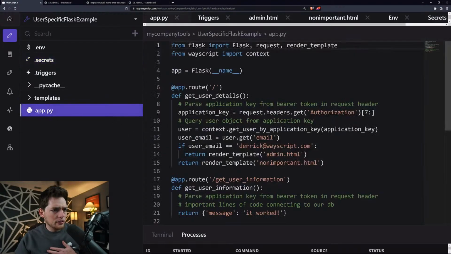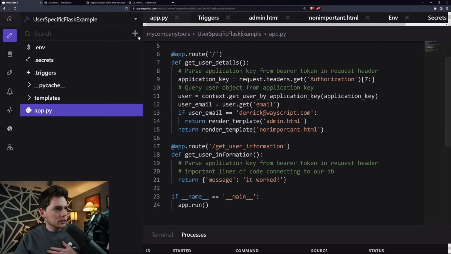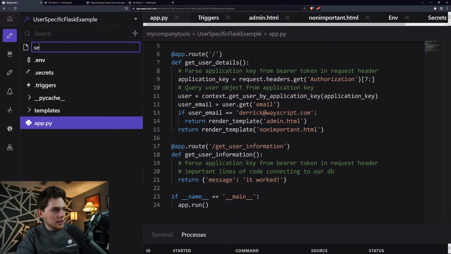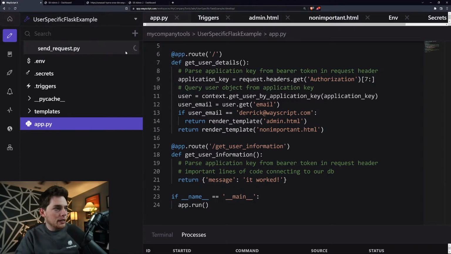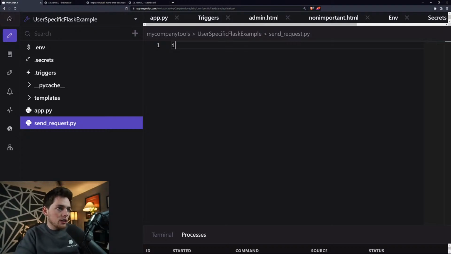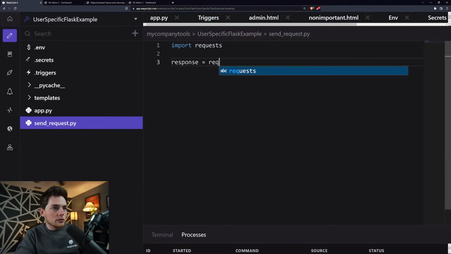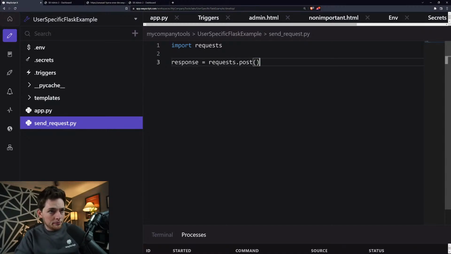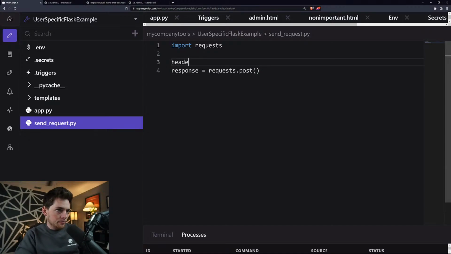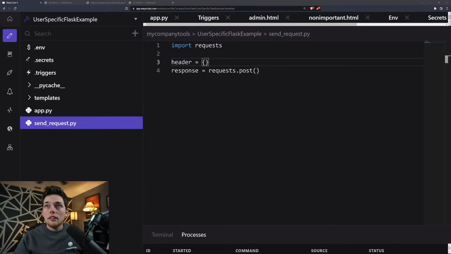And what we'll do is let's create a Python script. We'll say send request.py. We'll import a library to send that request. We'll say something like response equals requests.post. We'll need a header. And let me go and make sure that this is a basic auth in our documentation.